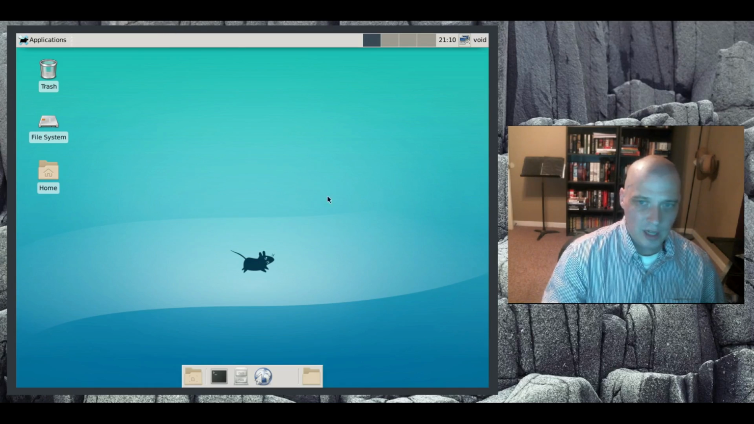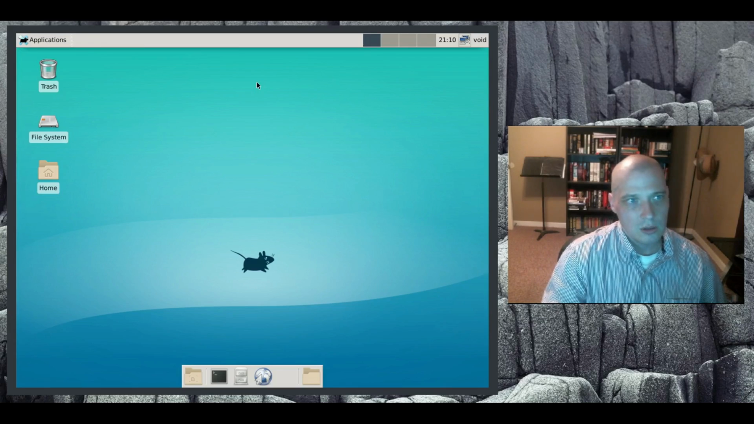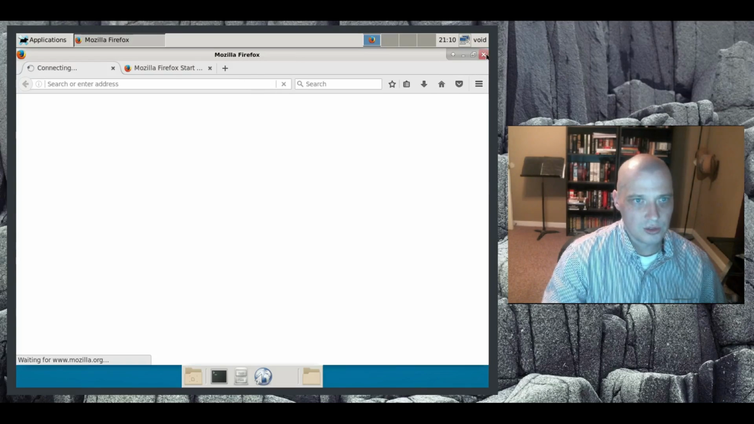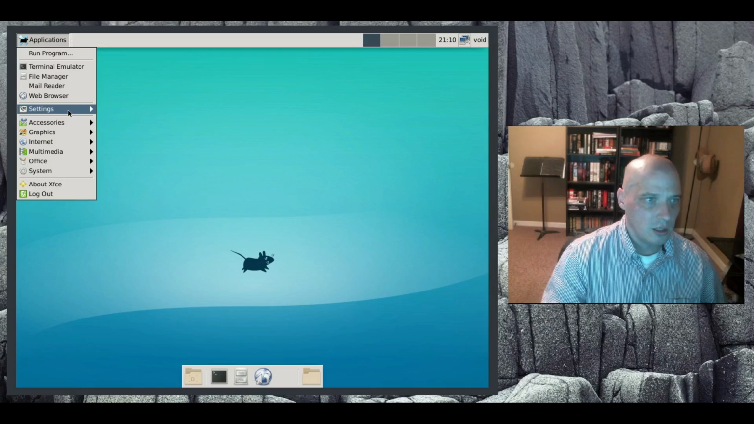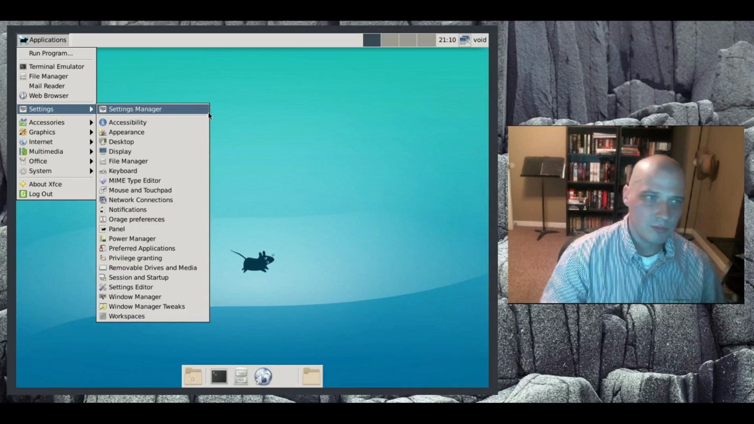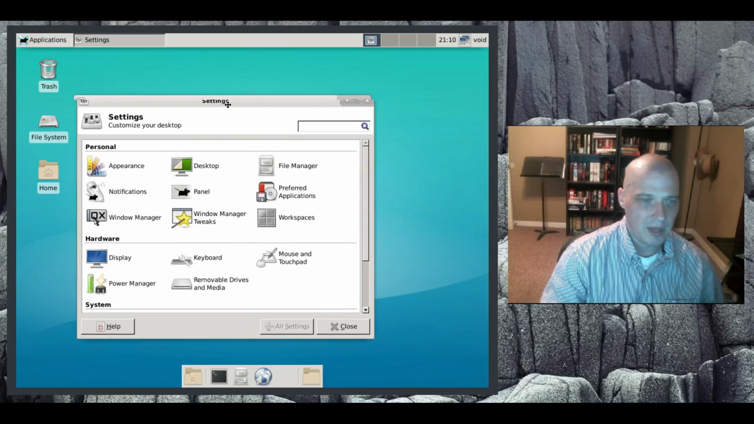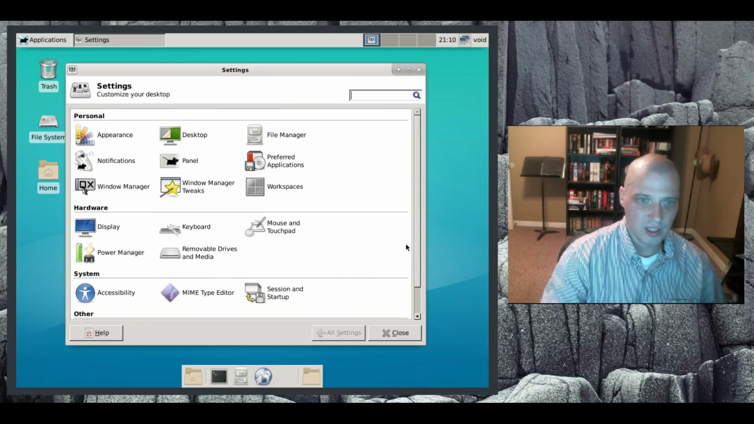Well, I'd have to configure it, I guess, to actually launch it to figure out what mail reader it is. Web browser. See what web browser we have installed. Firefox is the default web browser, so that's cool. Alright, under settings we have settings for accessibility, appearance, desktop display, file manager, keyboard, mouse, network, panel, the Xfce panel, yada yada yada. Your standard settings.